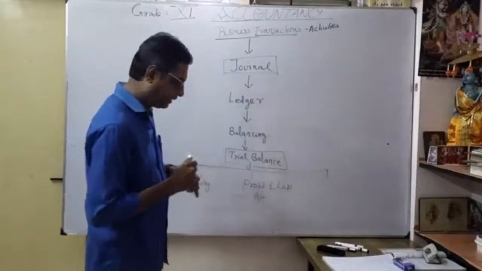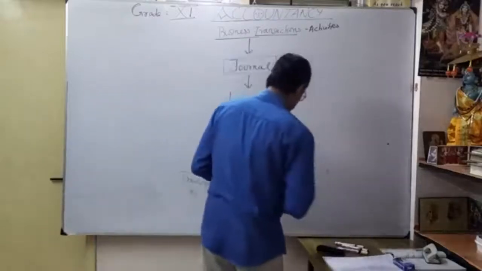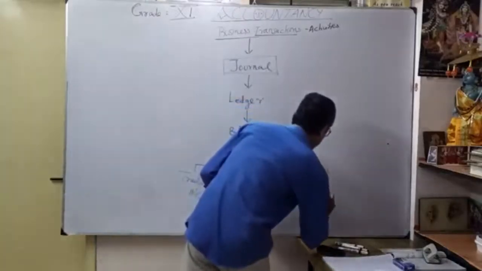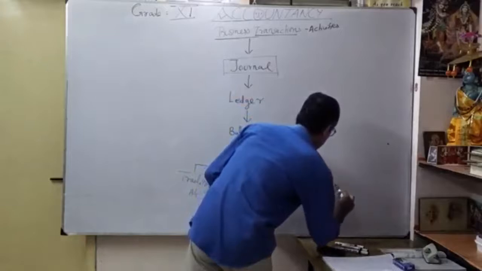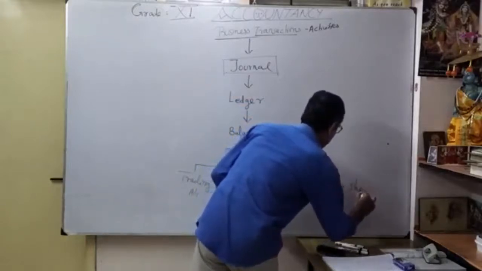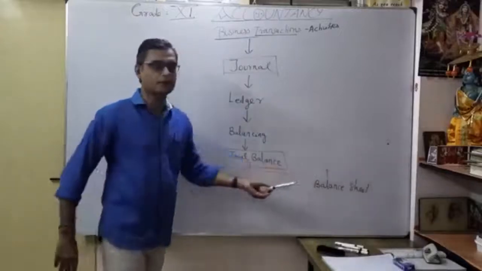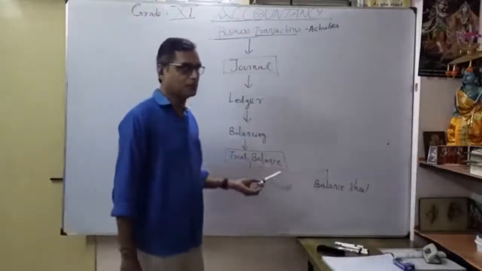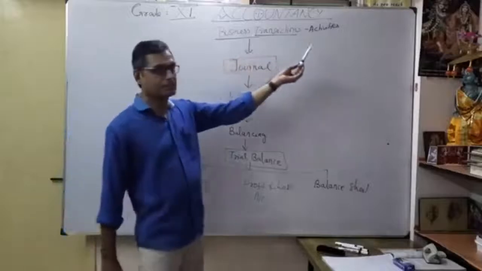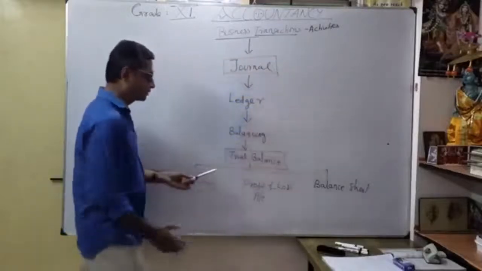Thereafter, it is called the balance sheet. See, these are the three financial statements you are going to prepare. For that, from the business transaction, you want to develop up to this.